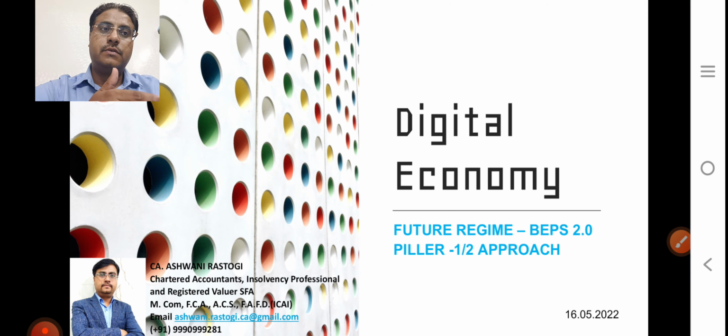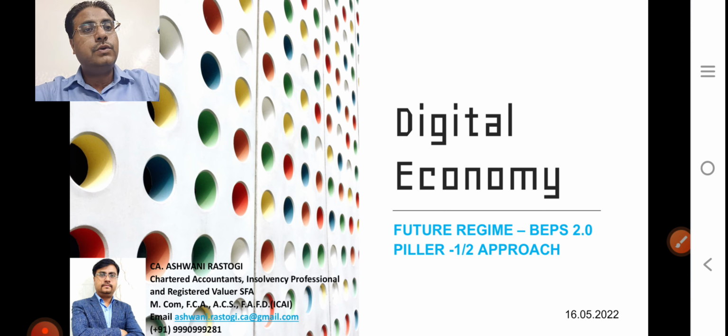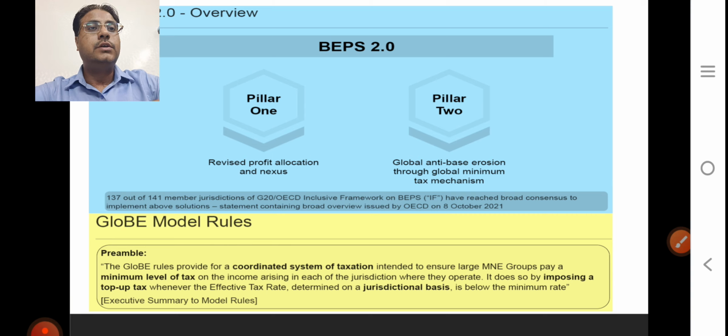The future is BEPS, base erosion and profit shifting. The OECD, Organisation for Economic Cooperation and Development, is running the BEPS project. BEPS 1.0, the 15 action plans, is already implemented through the Finance Act. Now the BEPS 2.0 Pillar 1 and Pillar 2 approach is being worked on. They have released global rules, commentary, and examples. Pillar 1 is related to market nexus. If you do business in the Indian market, they want to tax your profit in India.